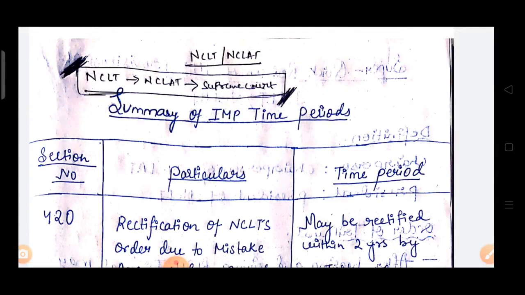NCLT, NCLAT. The sequence is NCLT, NCLAT, and Supreme Court. The first order is passed by NCLT. Then if any person is aggrieved by the order of NCLT, he files an appeal to NCLAT. Then if any person is aggrieved by the order of NCLAT, he files an appeal to Supreme Court. Now this we'll study in detail.